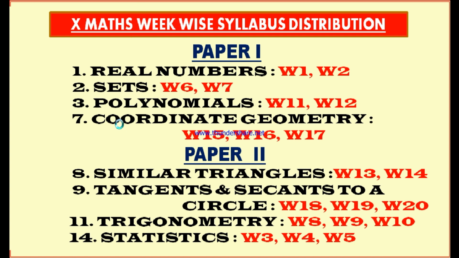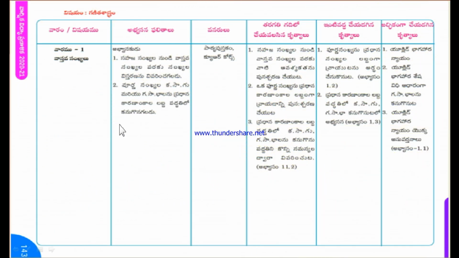Now observe this, this is the first week syllabus. According to this annual academic calendar, in the first week we have to take the chapter real numbers. In this chapter you should learn the different sets of numbers, from the set of natural numbers to the set of real numbers, and their importance.